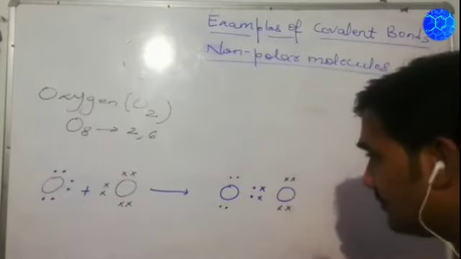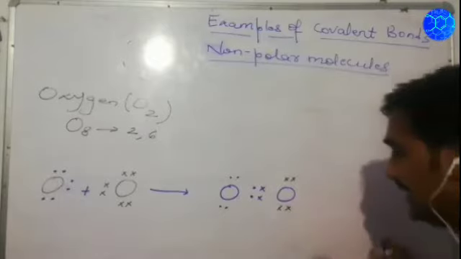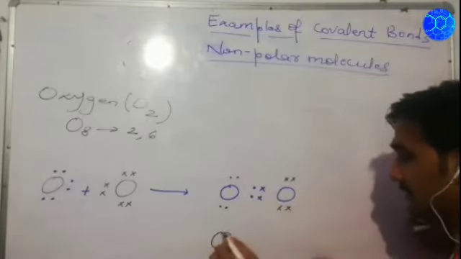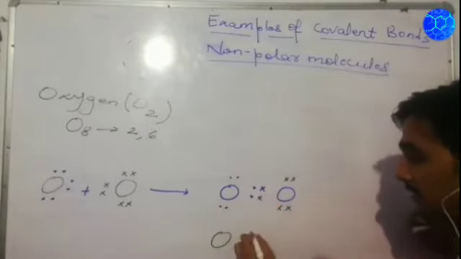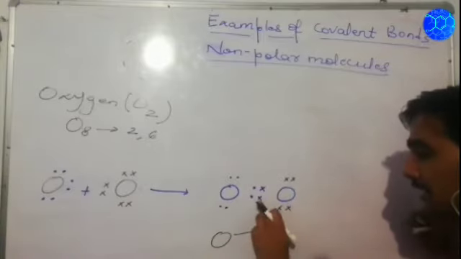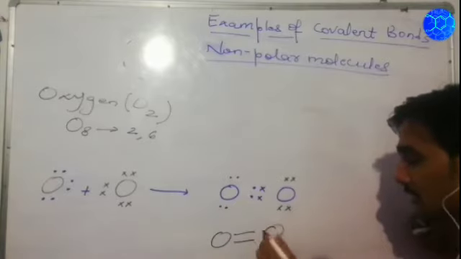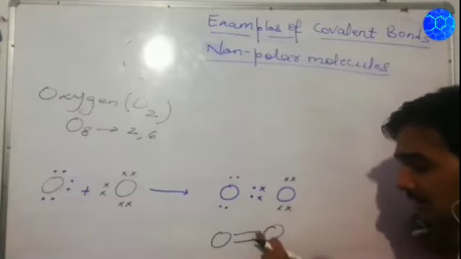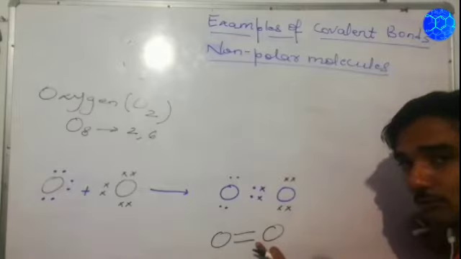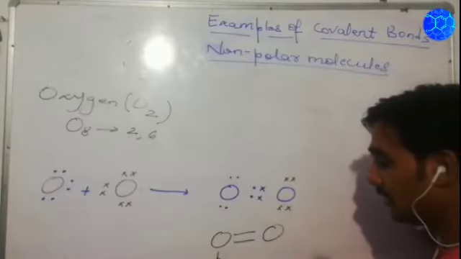Getting my point? Now, what happens? One pair of electrons is a single bond, and one more pair of electrons is another single bond. So it becomes a double bond. You can see here there are 2 bonds.